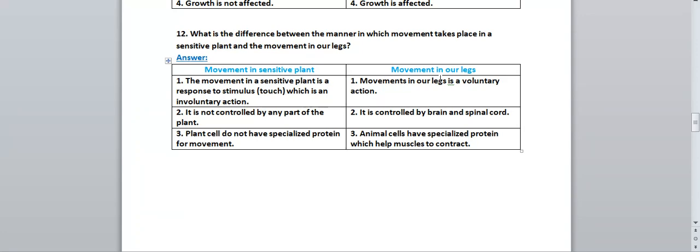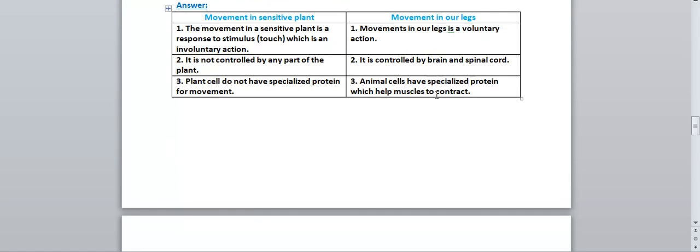Now, movement in our legs is a voluntary action. When we want to walk, only then can we walk. If we do not want to, we can sit in the place where we are sitting. It is not controlled by any part of the plant. It is controlled by the brain and spinal cord. Plants do not have specialized proteins for movement, but animal cells have specialized proteins which help muscles to contract. So these are the differences between movement in a sensitive plant and movement in your legs.